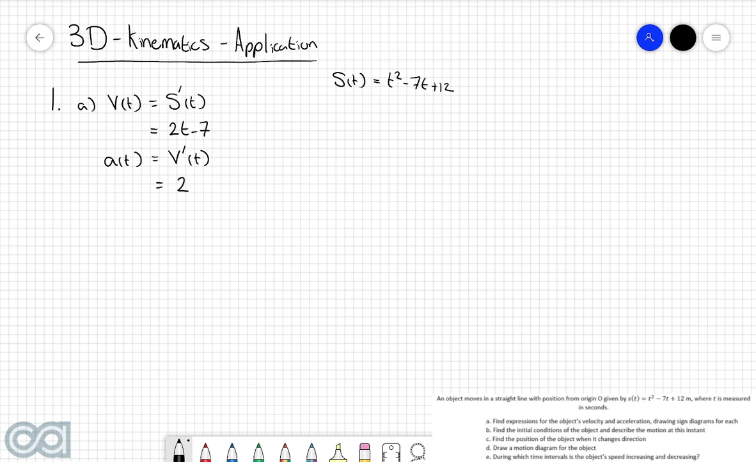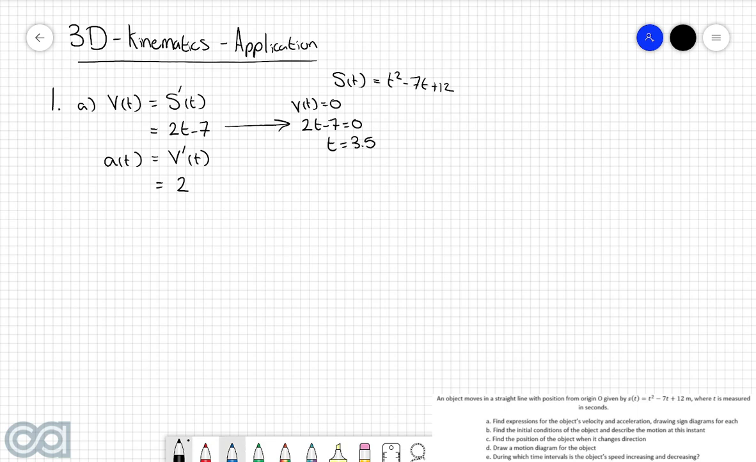We now want to draw sign diagrams for both of these. So let's first of all draw the sign diagram for v of t. And the first thing we're going to do is set v of t equal to 0. So therefore we have 2t take 7 is equal to 0. So then by rearranging and solving for t, we get t is equal to 3.5.